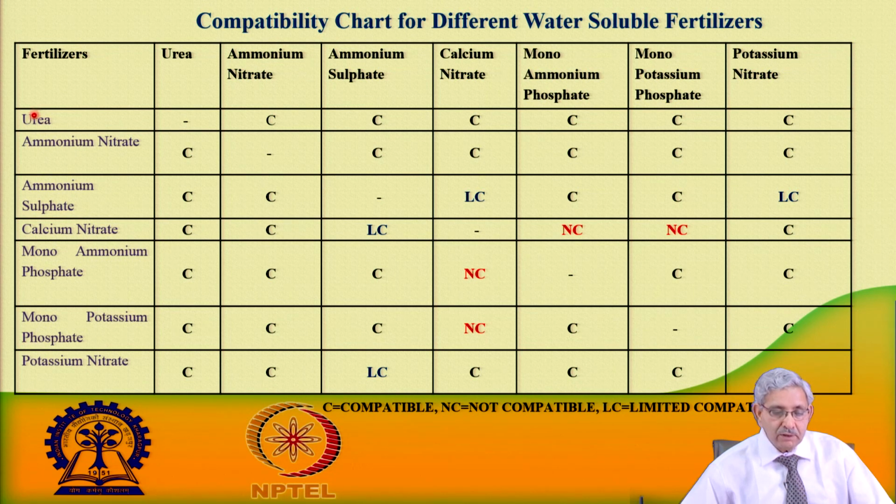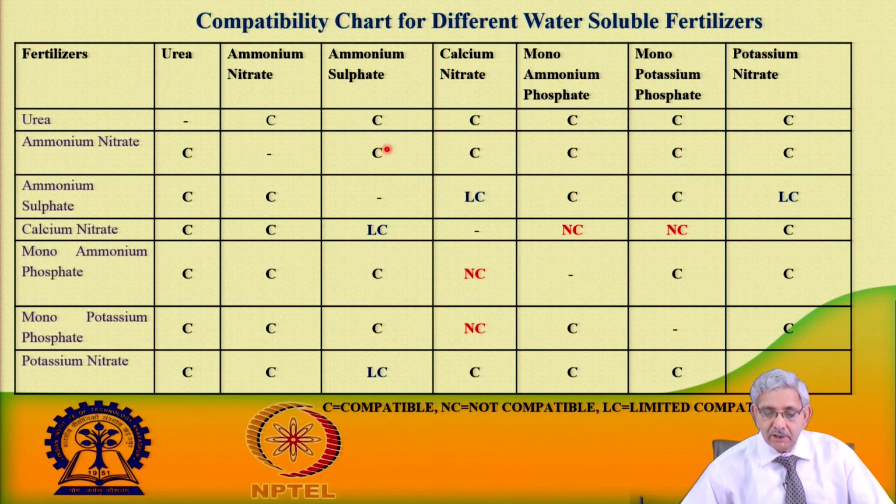Now, when you are seeing urea, when you are mixing urea with ammonium nitrate, this is compatible. You can see here urea is compatible with all types of these fertilizers.